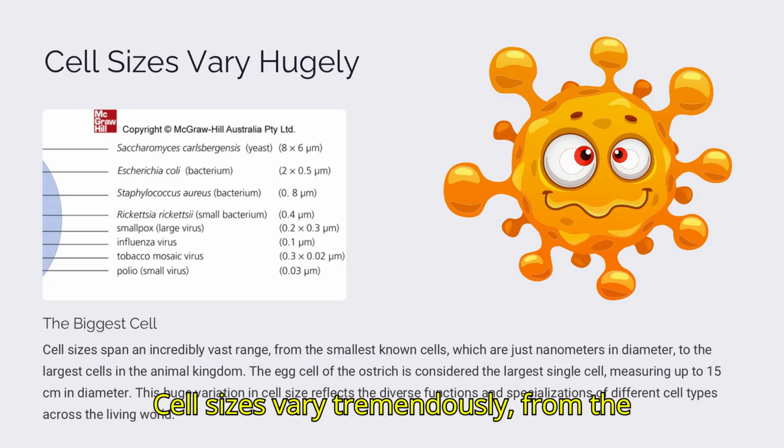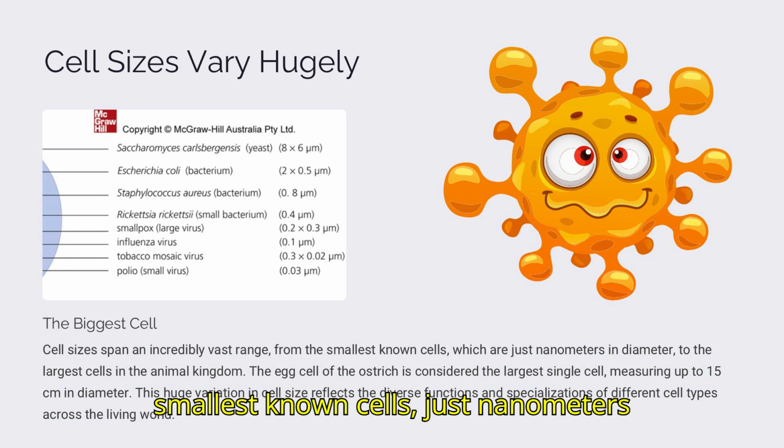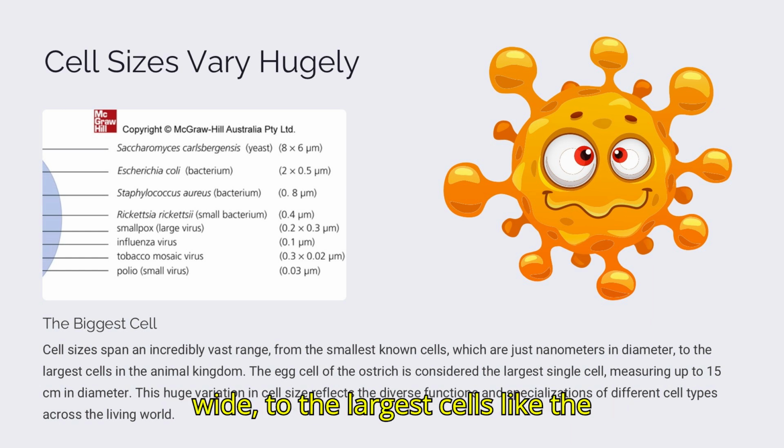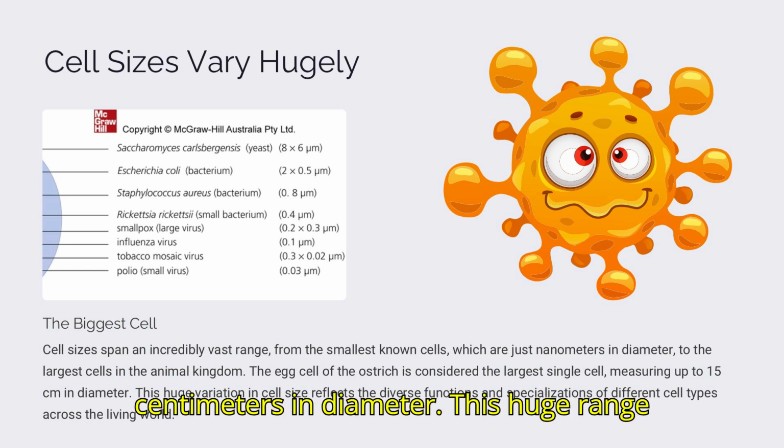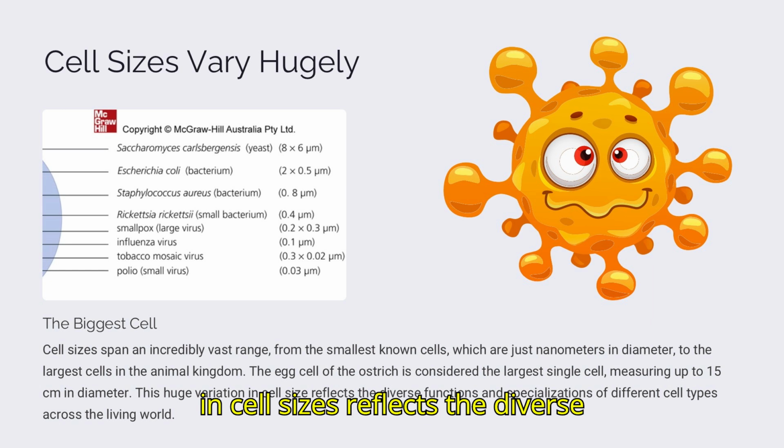Cell sizes vary tremendously, from the smallest known cells, just nanometers wide, to the largest cells like the ostrich egg, which can reach 15 centimeters in diameter. This huge range in cell sizes reflects the diverse functions and specializations of different cell types across the living world.